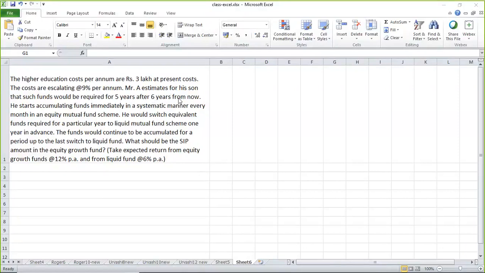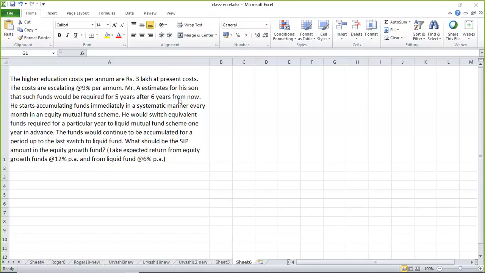See, you have to read the line very carefully. Mr. A estimates that for his son such funds would be required for 5 years. What does that mean? His higher education is going to happen for 5 years. It's a 5-year course. And after 6 years from now, that means he might be 12 years now, his age might be 12 or something, so he will be 18 after 6 years. So after 6 years only he is going to go for the college education.